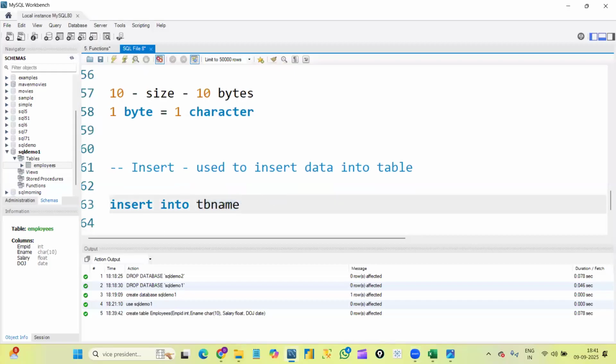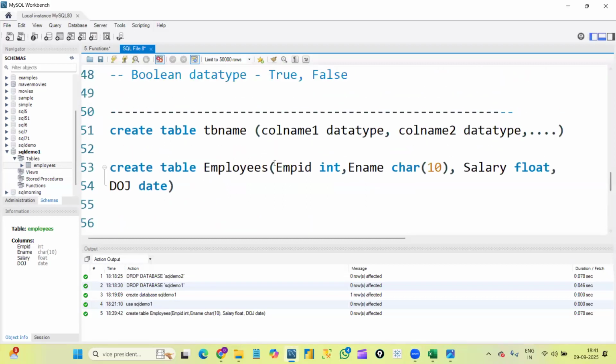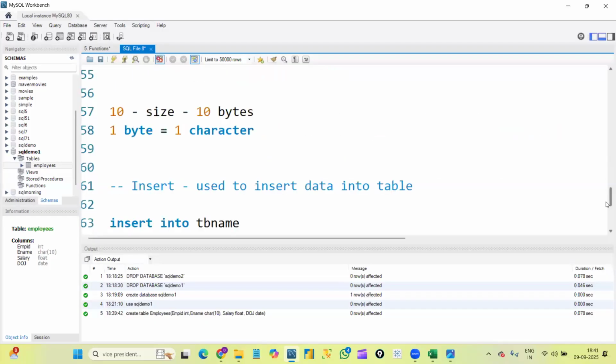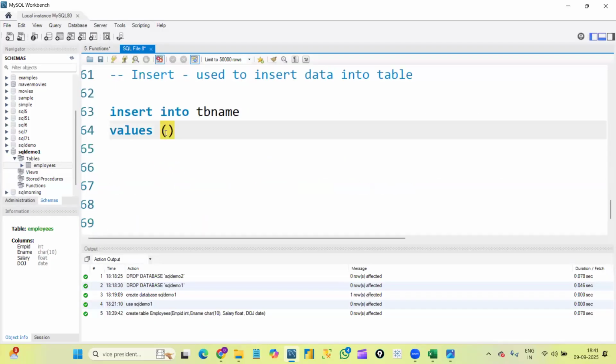So the syntax of insert is insert into table name. Values is a keyword which we need to write, and after that within the brackets we need to give the values. Every time while giving the values, we need to give them in the same column sequence: first employee ID, employee name, salary, date of joining. So let me give the first value. My first employee ID is 1, employee name may be Ram, then salary, then date of joining. Randomly I'm giving some data.